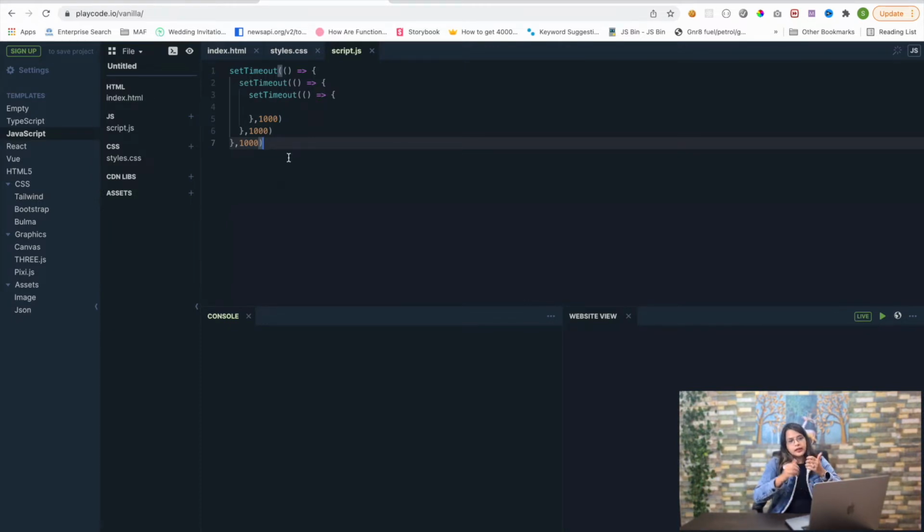Because in this it is very difficult to predict or to assume what will be the outcome finally. Now you might be thinking, what do I have to do with these set timeouts, and how was callback hell there for asynchronous tasks earlier? So we are going to understand this with the example of a code or a sort of an application. I'll try to tell you one practical scenario.